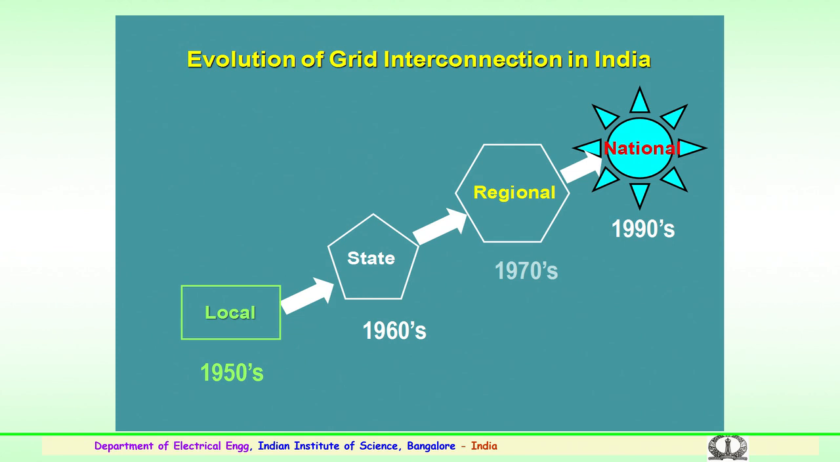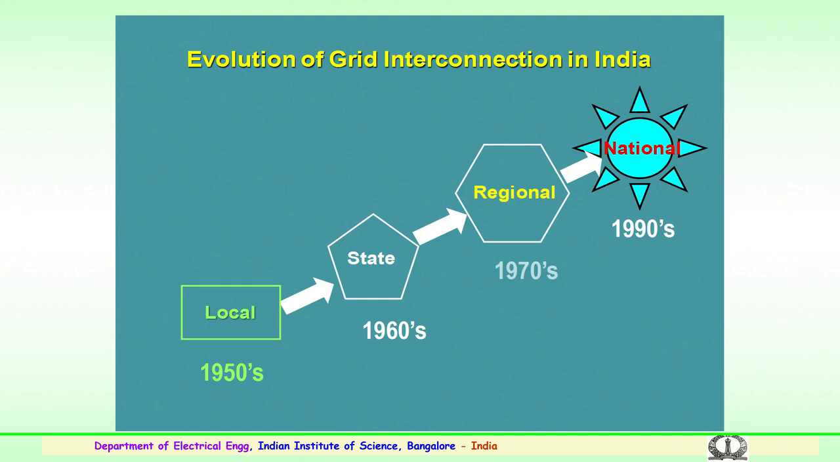Before going further, let us see how the country has progressed, how we have reached the 1200 kV transmission systems, and how the evolution of grid interconnection in India happened. Way back in the 1950s there were local generations, which may have been hydel, local thermal plants or other resources. So, this local grid formation happened in the 1950s.